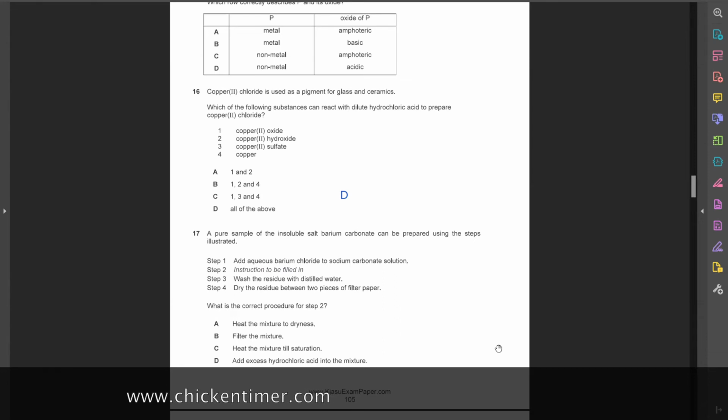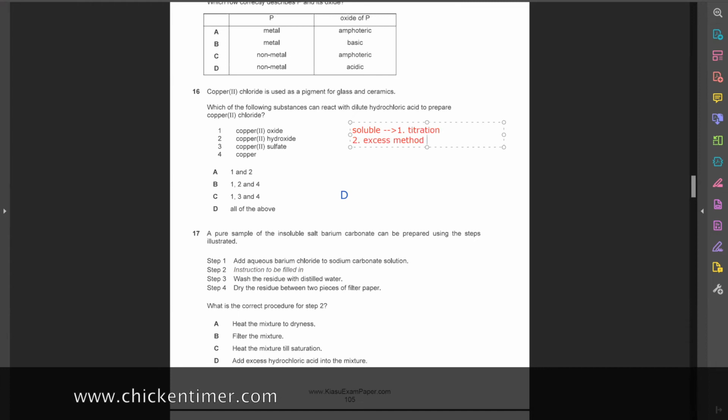So first, you have to go back to that flow chart. Copper 2 chloride, is it soluble or insoluble? Copper 2 chloride is soluble. Okay, please go and memorize that chart. So it's soluble. If it's soluble, you only have two methods. Method 1 is to do titration, or 2 is to do the excess method.